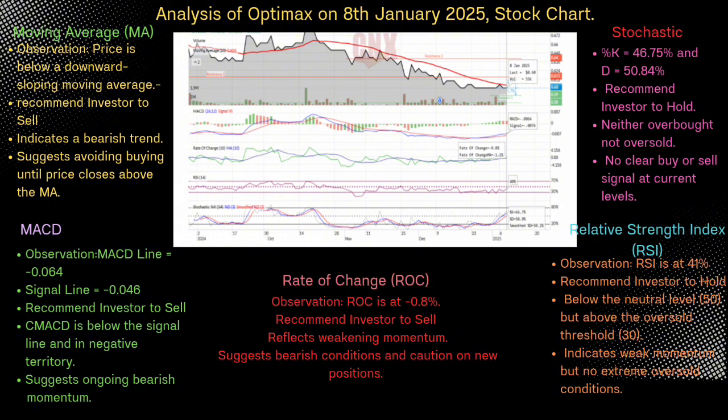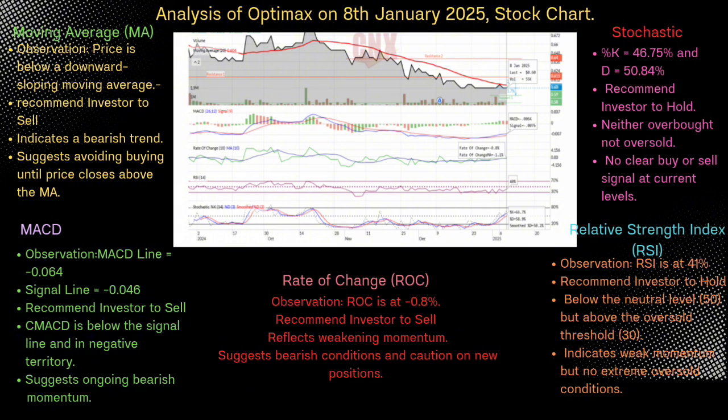Fourth, relative strength index, RSI. For the observation, RSI is at 41%, I can recommend investor to hold because it is below the neutral level 50 but above the oversold threshold 30. It indicates weak momentum but not an extreme oversold condition.